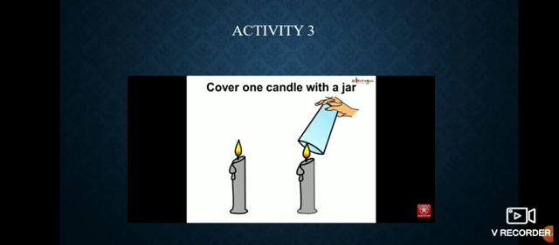The covered candle goes off. The flame of that covered candle is off. Why is it so? Due to the absence of air. Understood? This is about the air.